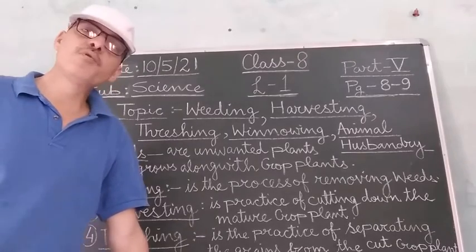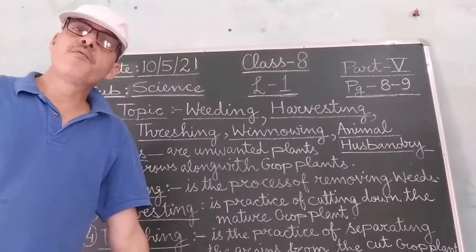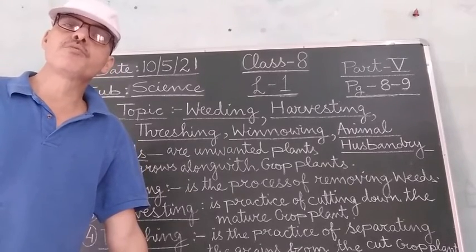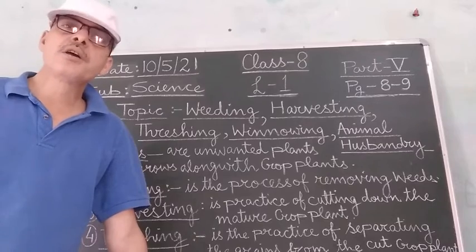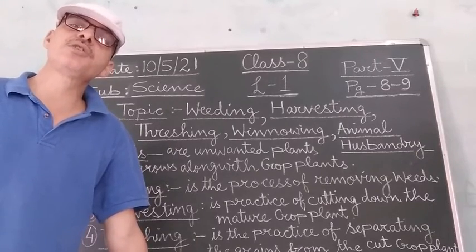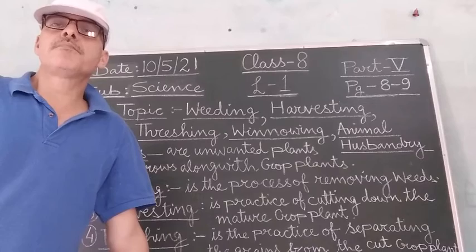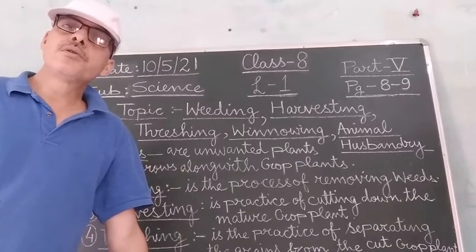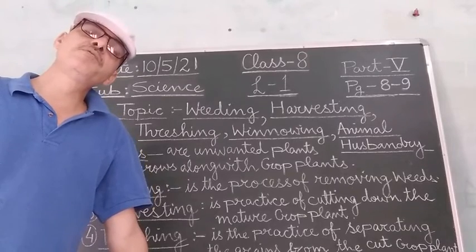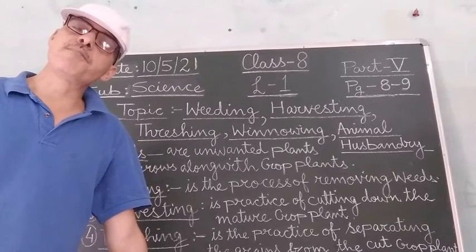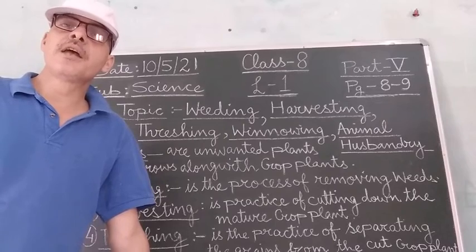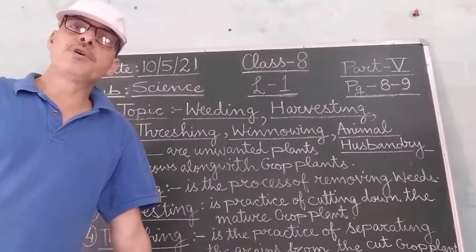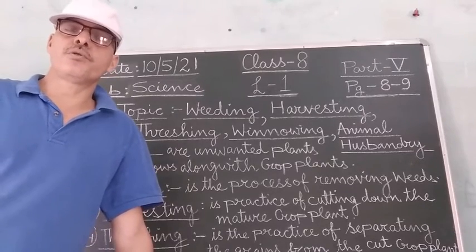Besides this, before storage, farmers mix dry neem leaves with the grains. What is the purpose of mixing these dry neem leaves? These neem leaves have an insecticidal property, that is, the ability to kill insects which can cause harm to the grains when they are stored.